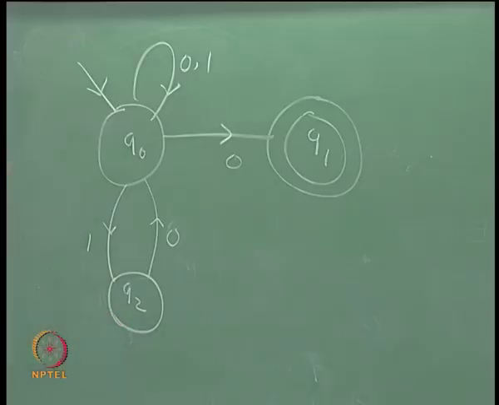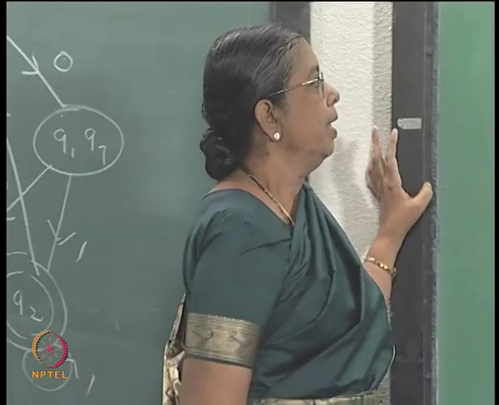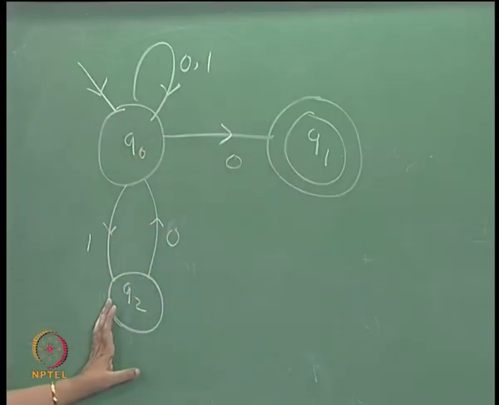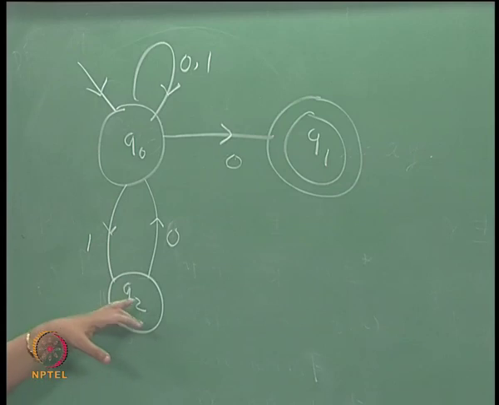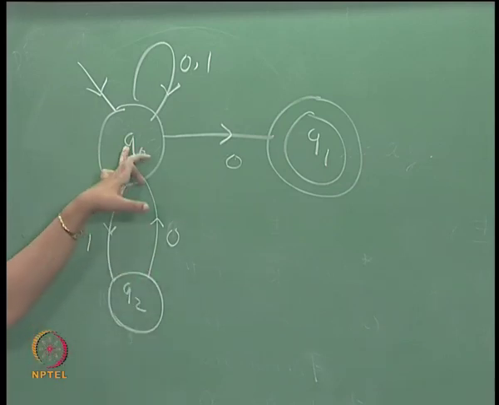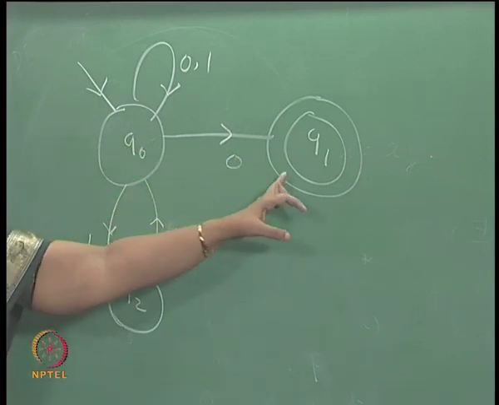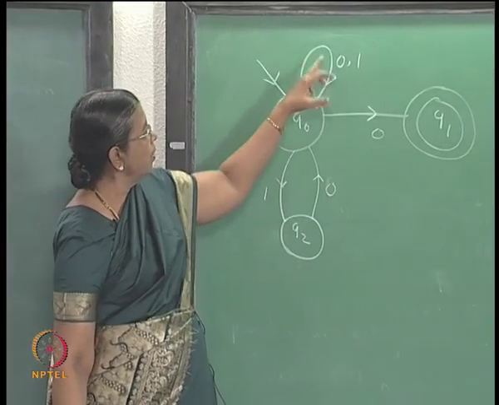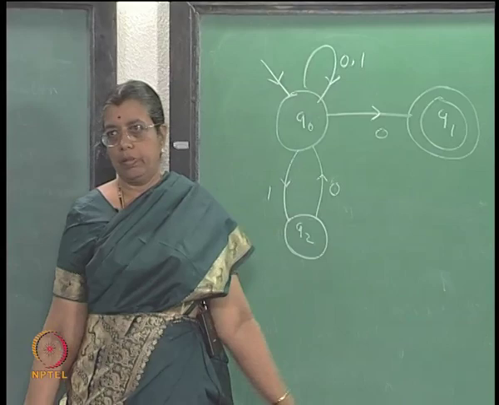If you try to apply the minimization procedure to find out which states are equivalent, this being a final state cannot be equivalent to any of them, and for these two, 0 takes you from here to a non-final state, from here to a final state, because 0 takes you from here to Q naught and Q1, two possibilities.